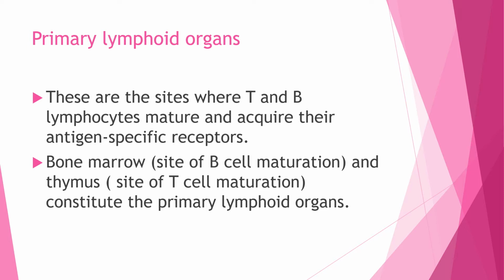Bone marrow and the thymus are the sites for B cell and T cell maturation. These two constitute the primary lymphoid organs.